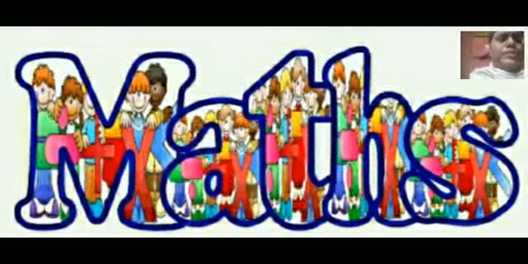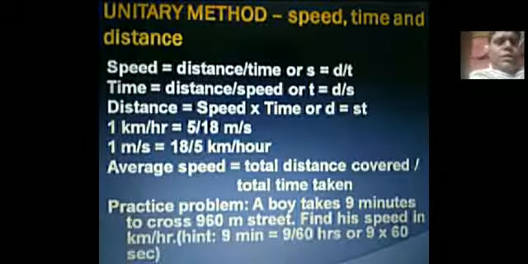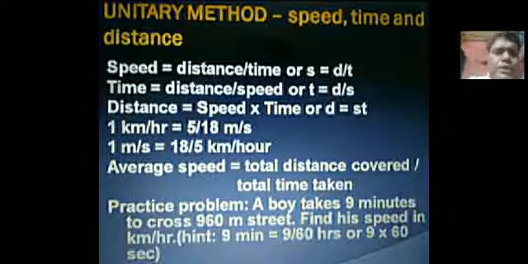So today you have the latter part of this chapter. We have the unitary method, speed, time and distance. Speed, as you know, is distance by time, or S is equal to d by t. Time is equal to distance by speed, or t is equal to d by s. Distance is equal to speed into time, or d is equal to s into t.